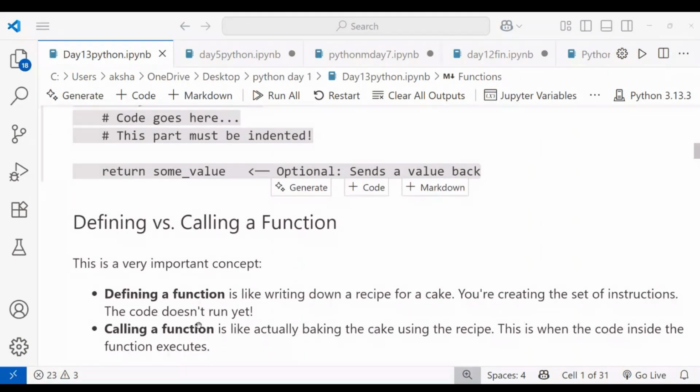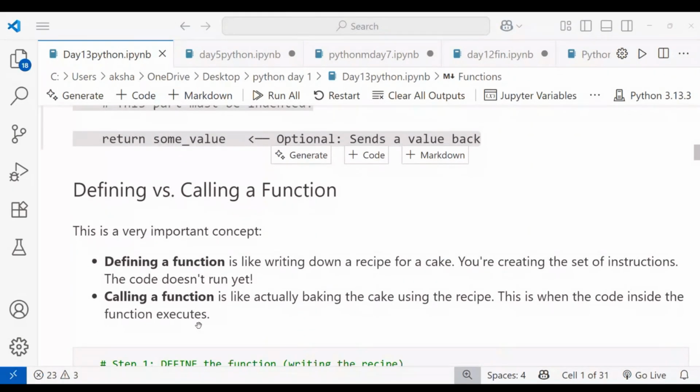Let's see defining versus calling a function. This is a very important concept. First one, defining. Defining a function is like writing down a recipe for a cake. You are creating a set of instructions, but the code does not run yet. When you write a recipe for a cake, you write instructions: first should be this task, second this task, third this task. Like that we are defining the task. That set of instructions is what we call a function in Python programming. That is defining a function.